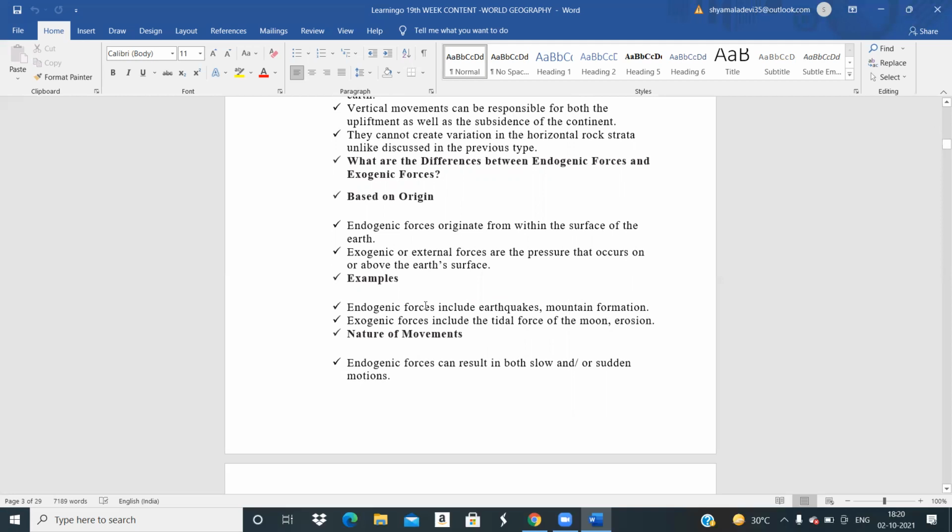So endogenic forces, because of the pressure that is triggered inside the earth, earthquakes will occur. Mountain formation also will take place because of the pressures that are built up inside the earth. What are exogenic forces? The tidal forces. You all know that we have the tidal waves, the tidal movements, the neap tides, the high tides. All these tides will occur because of the gravitational pull of the moon.